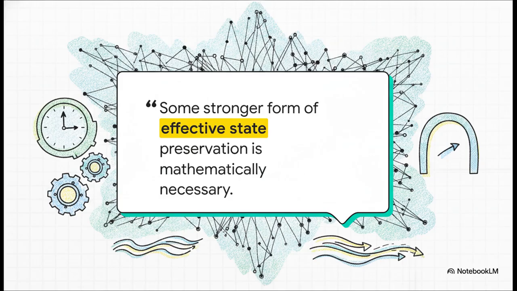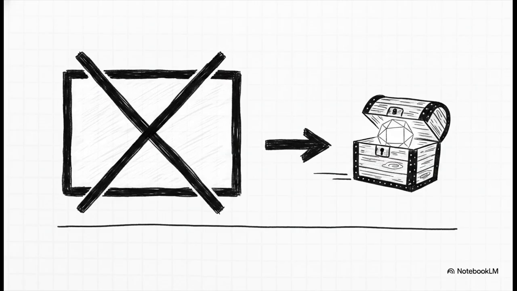It simply frames the theoretical goal. The core takeaway of this perspective is straightforward. When future consistency relies on information that is no longer recoverable from the local token continuation, simply throwing a larger context window at the problem is insufficient. Reliable, long-horizon behavior mathematically requires some stronger form of effective state preservation to actually carry task-relevant state forward.